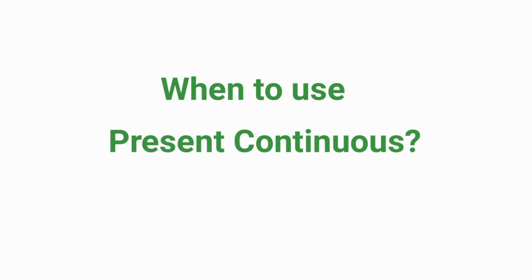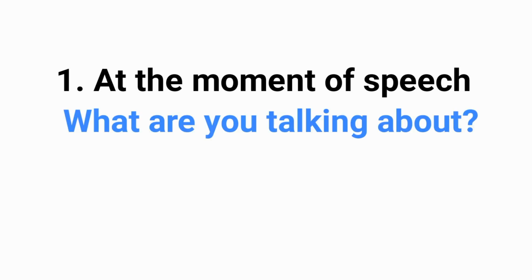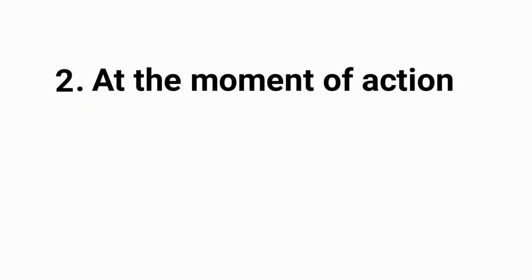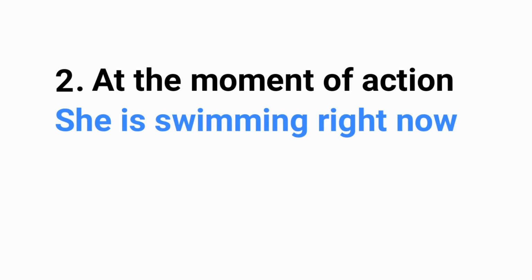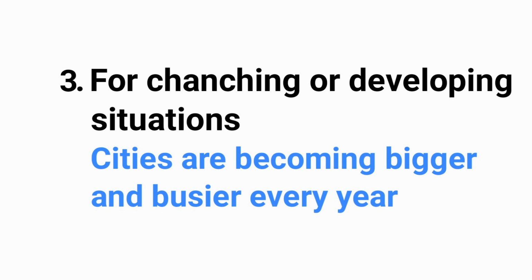Remember a few more rules. When to use present continuous. Rule 1. At the moment of speech. For example, what are you talking about? 2. At the moment of action. She is swimming right now. 3. For changing or developing situations. Cities are becoming bigger and busier every year.